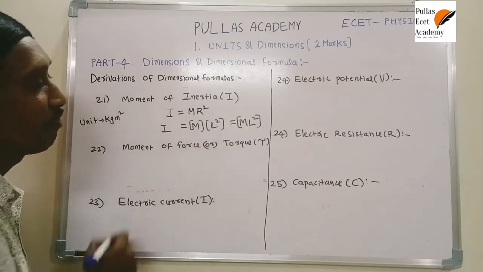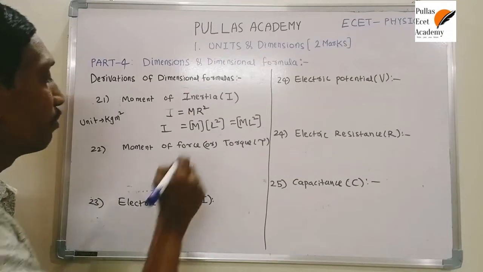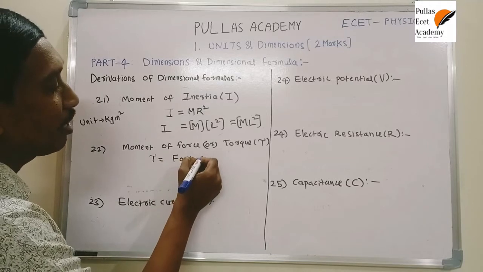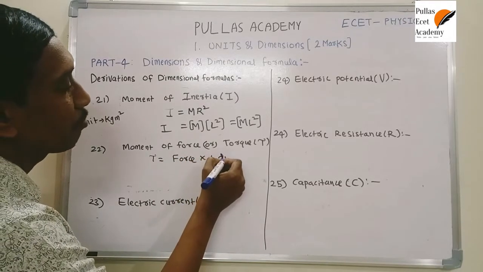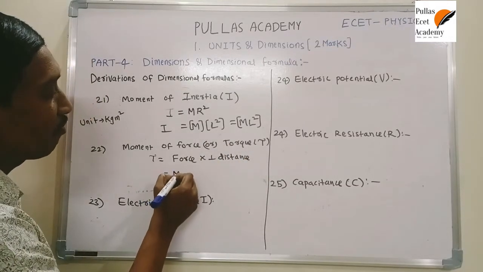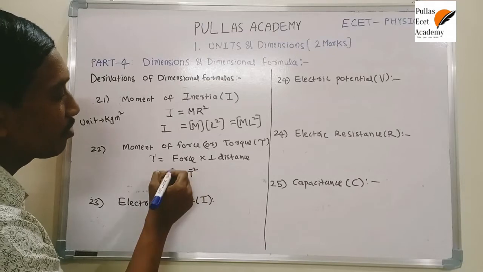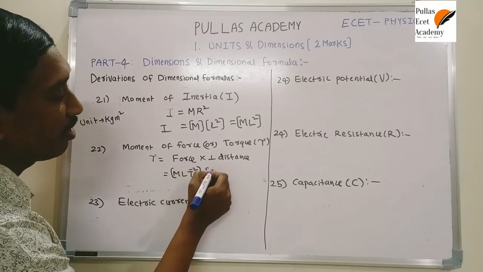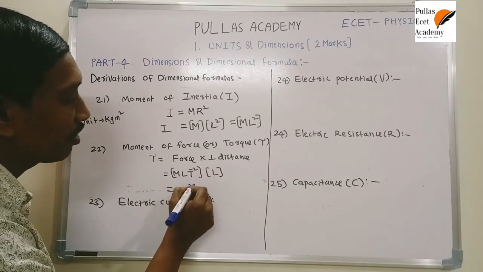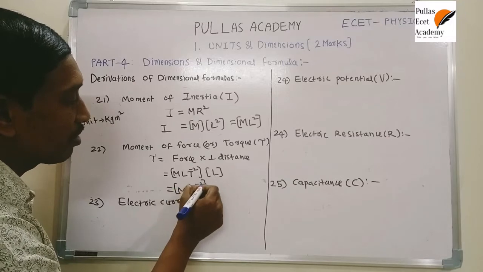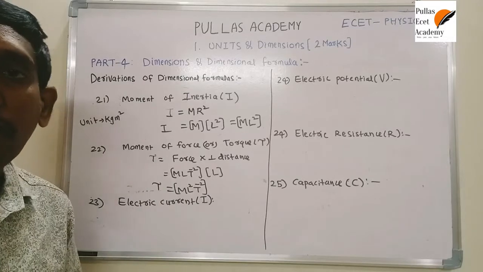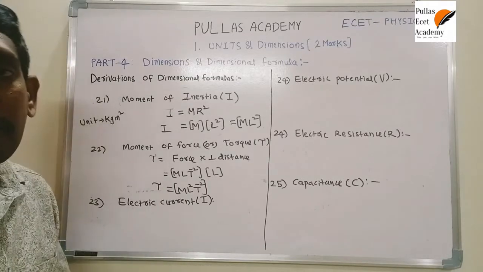In the same way, moment of force is also called torque. The torque equation is force into distance, force into position vector, also called the perpendicular distance, which is nothing but distance. Just substitute the dimensional formula of force, that is MLT power minus 2, and the dimensional formula of distance is L. Finally it is ML square T power minus 2. So the dimensional formula of torque and the dimensional formula of work done are the same. They have the same dimensional formulas, so we have to understand their same nature.